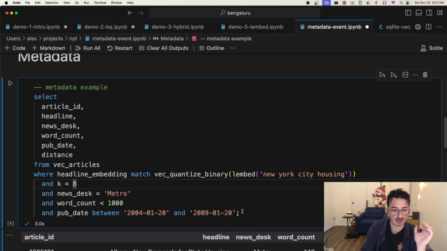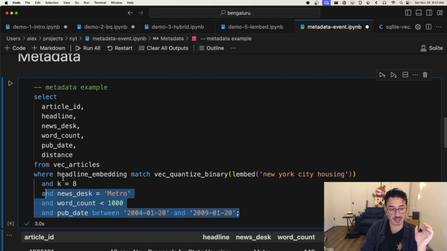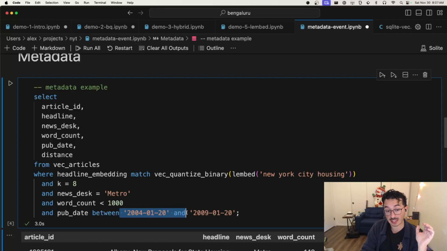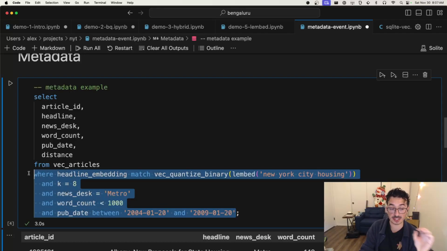So in this example, if you want the 8 closest articles that were published by the Metro News Desk that are less than 1,000 words, published between these two dates, you could do that using SQLite-vec, purely from the where clause, which I find a little bit easier than some of the other vector database solutions out there, which require some complex JSON object where you have filters inside of an object where you define the column of the operation.